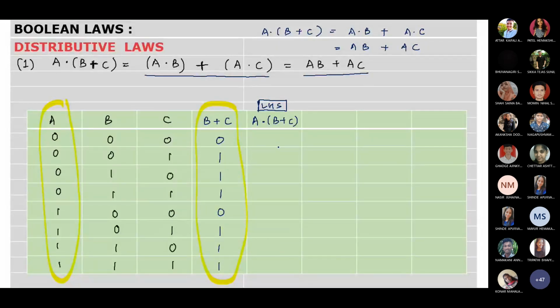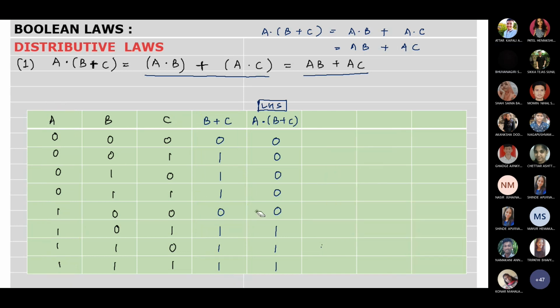So now dot operation has to be done on the A and B plus C columns. Basically these parallel values, 0 dot 0, have to be processed. Dot operation means AND operation. In AND operation, when all the inputs given to the AND gate are high, output will be high. So accordingly write down the value: 0 dot 0, 0, 0, 0, 0. Then the last is 1 dot 1, so 1, 1 dot 1, 1, 1 dot 1, 1. Is this clear, everyone? Yes, ma'am.